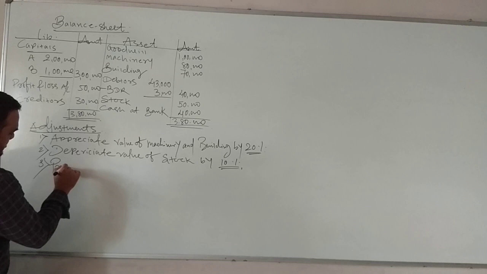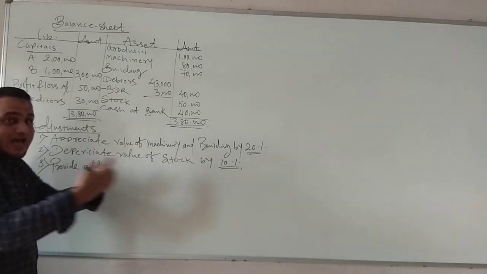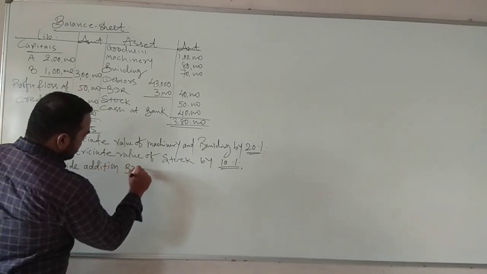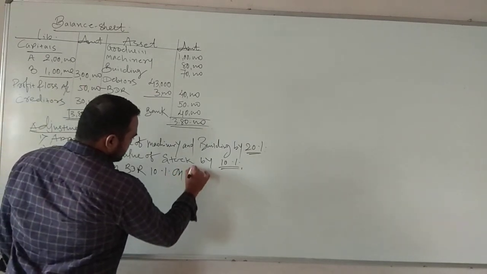Third, provide additional, additional bad debt reserve, 10% on debtors.